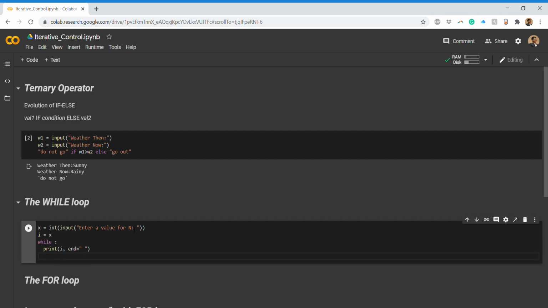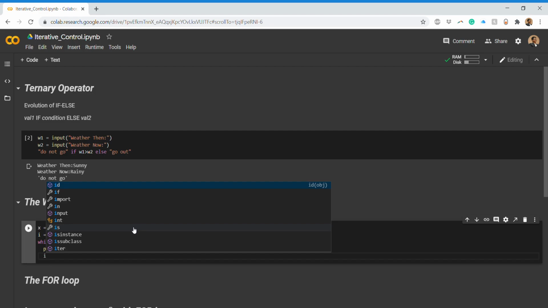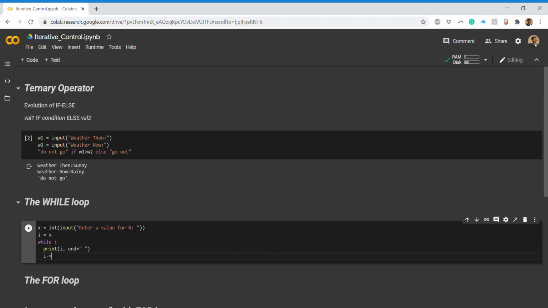And now what I want to do is, since I have printed, say for example 20, now I want to just go one step back, or decrement one number. So for that I will do i is equal to i minus 1. And to make our work simpler, we'll mainly use the compound subtraction operator.